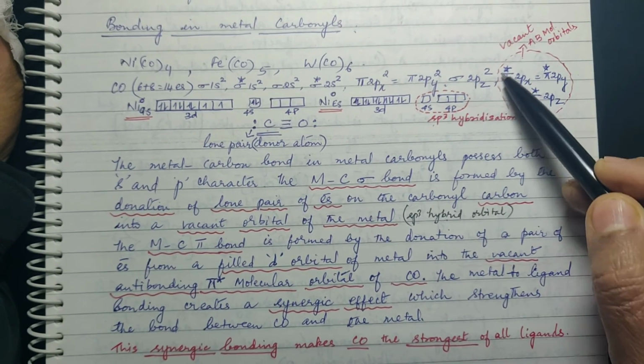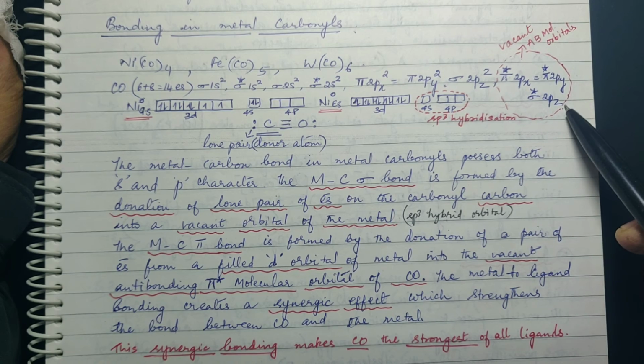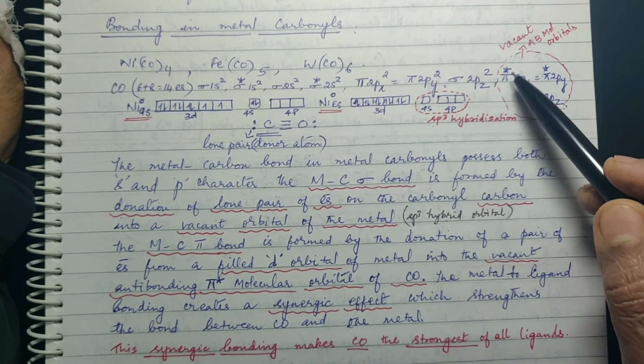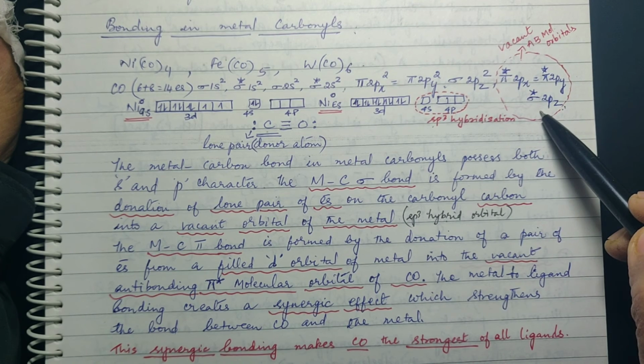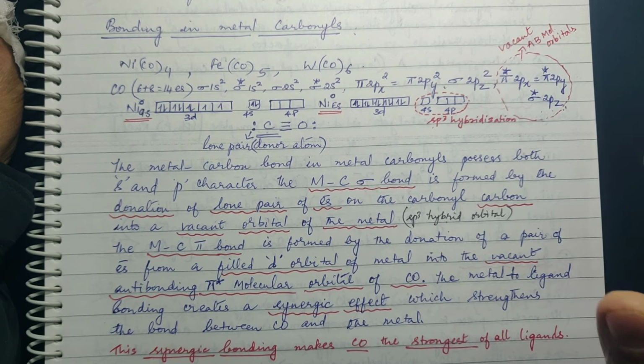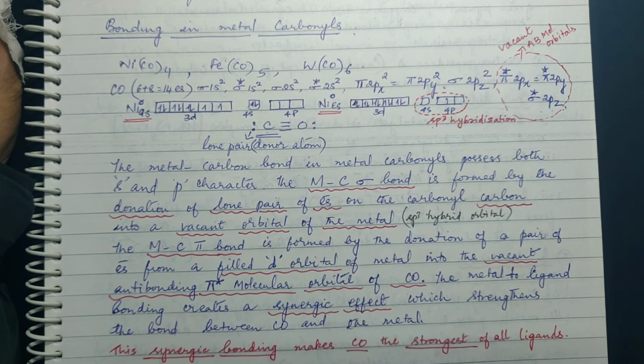So you have here vacant anti-bonding molecular orbitals and the metal electrons, nickel की जो metal electrons है वो यहाँ पे आके accommodate होंगे. ठीक है? That is MC pi bond, and with the hybrid orbital it is MC sigma bond.